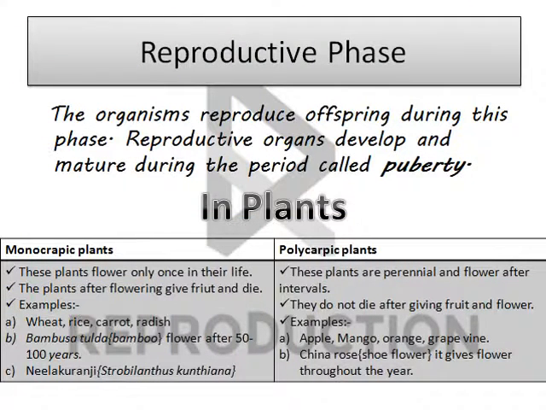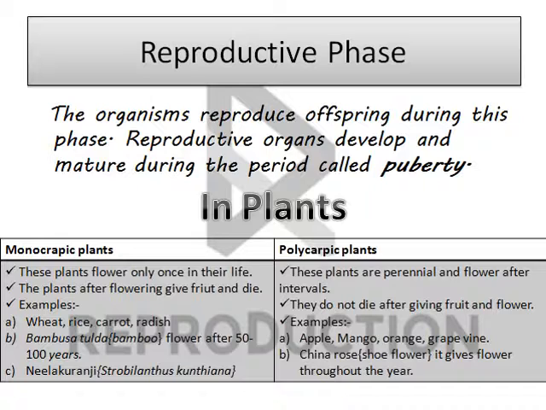The second stage is the reproductive phase, in which an organism reproduces. The period of gaining sexual maturity is known as puberty. The reproductive phase divides plants into 2 groups, that is, monocarpic and polycarpic. Monocarpic plants flower only once in their life and die after the flowering season, leaving a fruit, while polycarpic plants flower more than once in their life cycle.